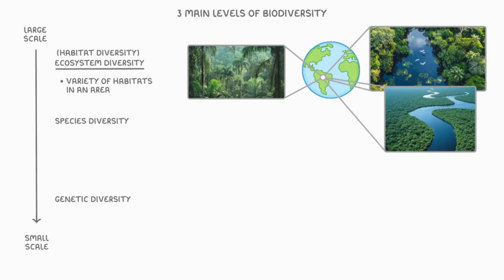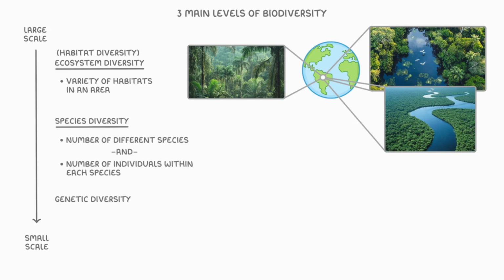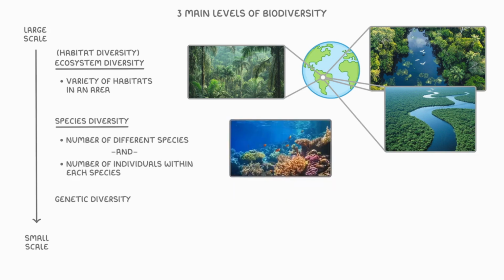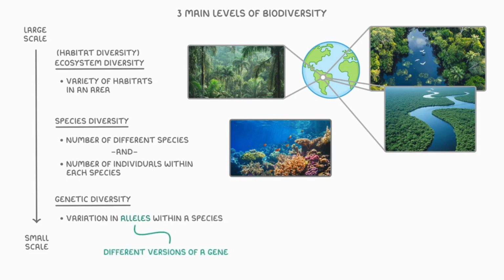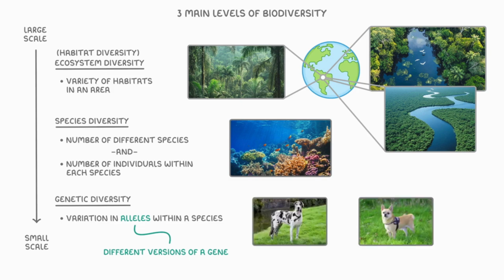Then at a slightly smaller scale, we have species diversity, which describes both the number of different species and the number of individuals within each species. For example, coral reefs often have a high species diversity, with hundreds of species of fish, corals, and invertebrates living together in a single area. Then, at the smallest scale, we have genetic diversity, which refers to the variation in alleles within a species. And alleles are just different versions of a gene. For example, different breeds of domestic dogs, from Great Danes to Chihuahuas, show genetic diversity, but are all the same species. And some of this genetic diversity is caused by their different alleles.